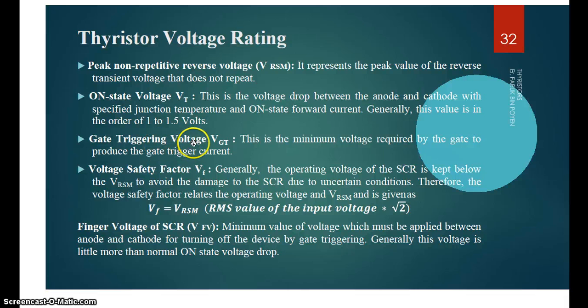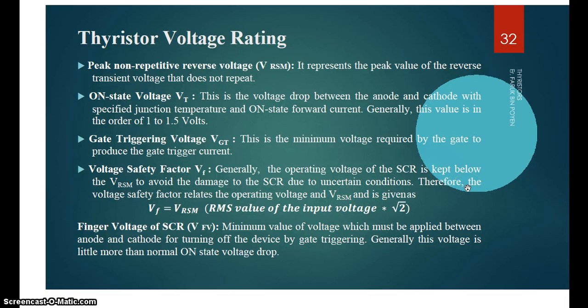Gate triggering voltage is the minimum voltage required at the gate to produce the gate triggering current. Then voltage safety factor: the operating voltage of the SCR should be below VRSM, to avoid damage to the SCR under certain conditions.